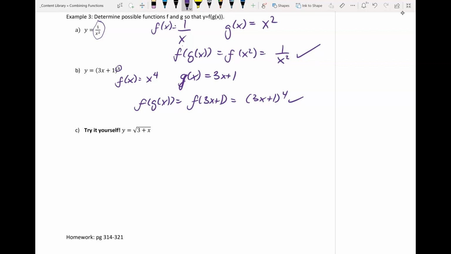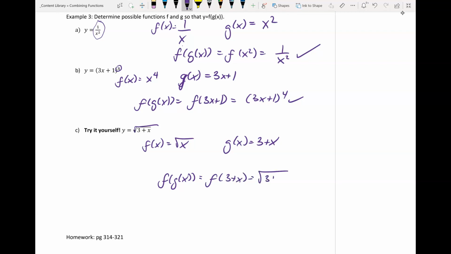So for this last example, we're going to let f of x be what the outside function looks like, and it looks like the square root sign. So we can say it's just going to be the square root of x. Then g of x can be 3 plus x. Let's check our work. So that's f of 3 plus x, and then insert into the root sign for our f of x function, and we are good.